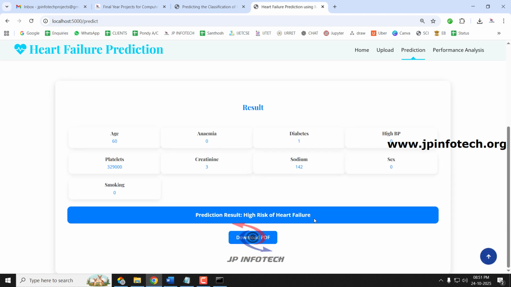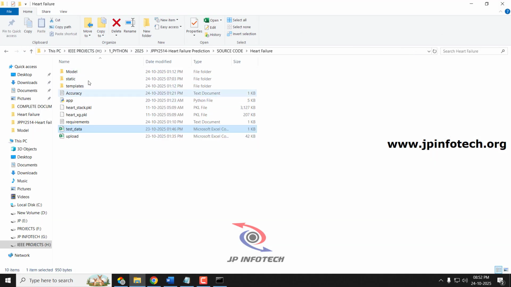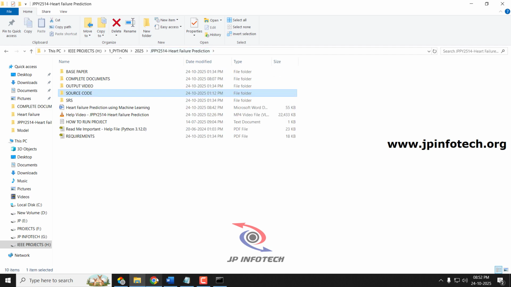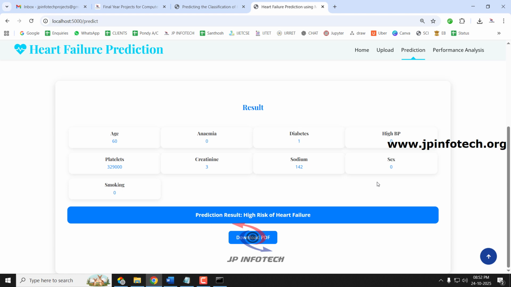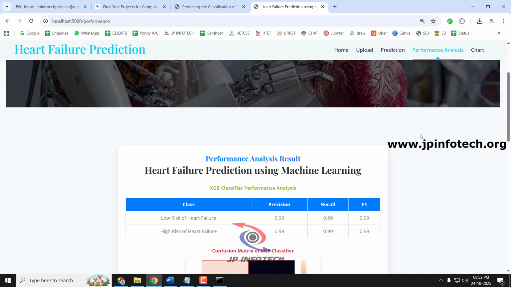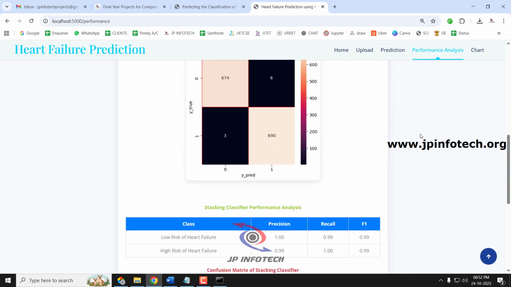So in this way, you can check with the dataset values that are available in the test and train folders of the project dataset, record with various values, and you can see the results, whether it is high risk or low risk of heart failure, using the various scenario cases. So now let us move to the next part, that is the performance analysis part. In the performance analysis part, we'll be seeing the performance analysis of both models, XGB classifier and stacking classifier.